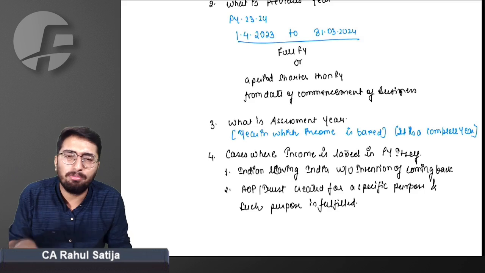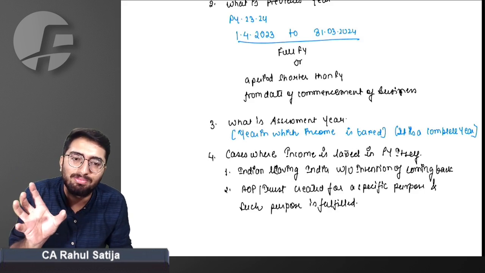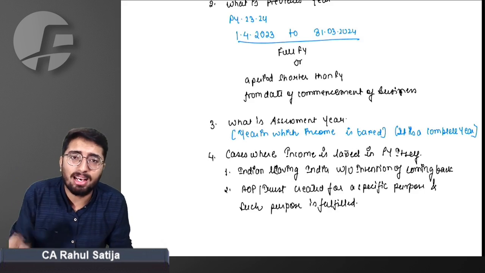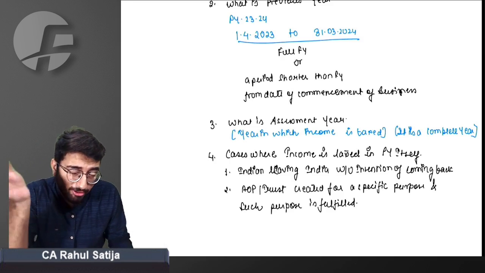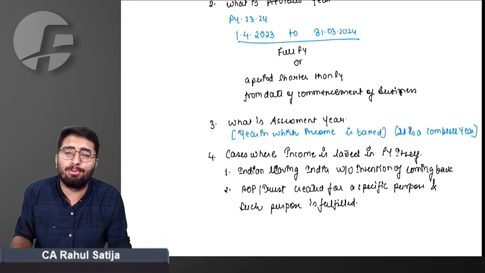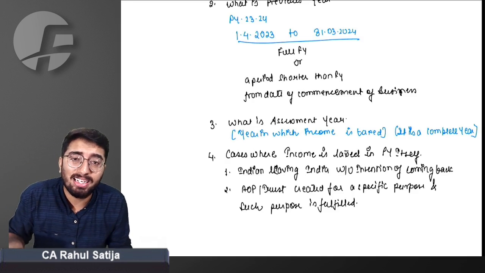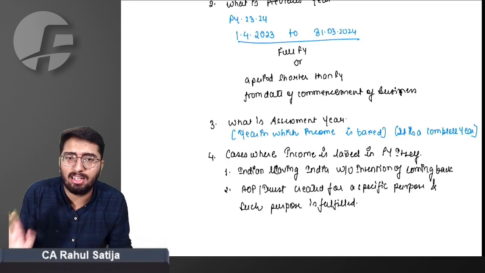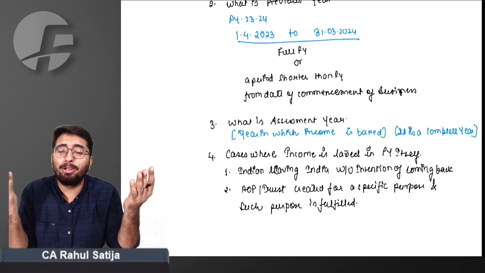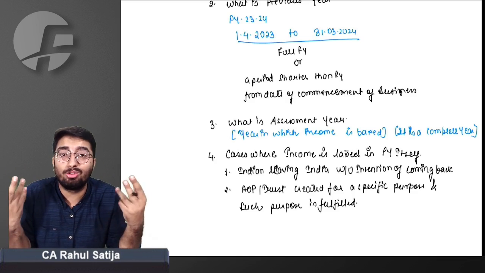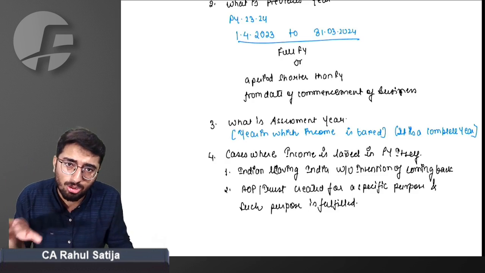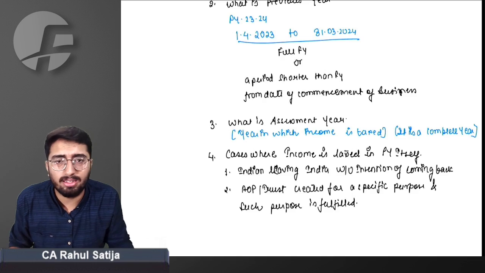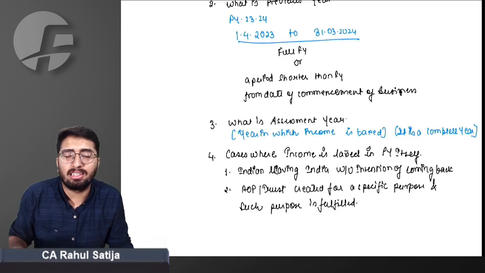Once my target is fulfilled, once my purpose is fulfilled, the government will be asking tax in that previous year only. If a trust or AOP is created for a specific purpose and such purpose is fulfilled, the government can tax such AOP in the previous year itself. Because what may happen, different people may go anywhere, you don't know. And trust and AOP are sensitive matters. So the government wants to tax in the previous year itself, and they can.